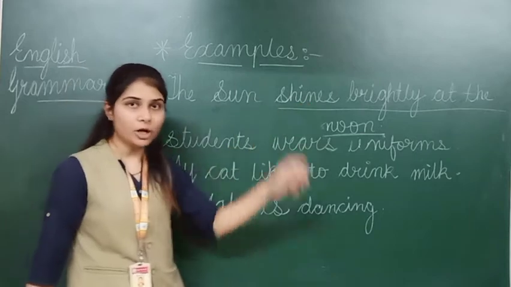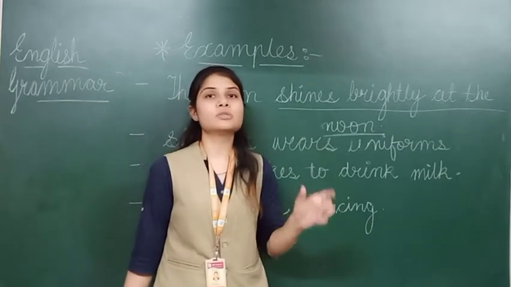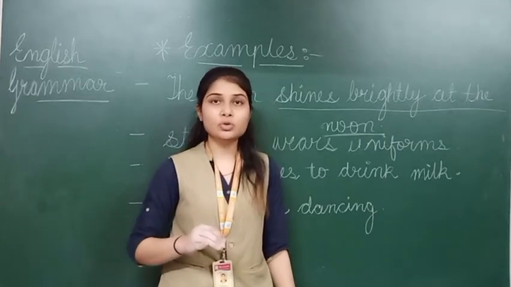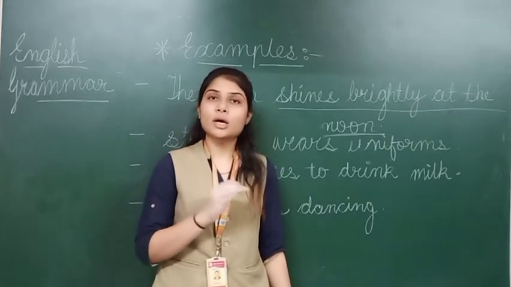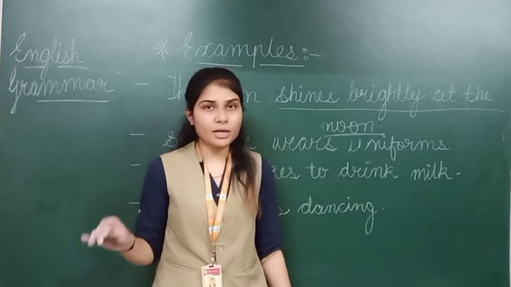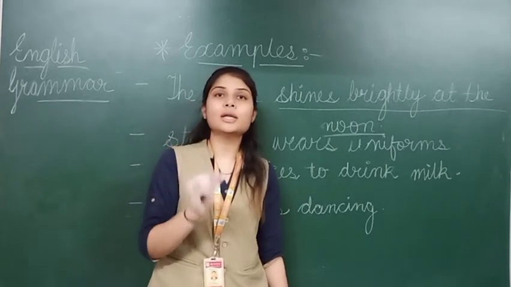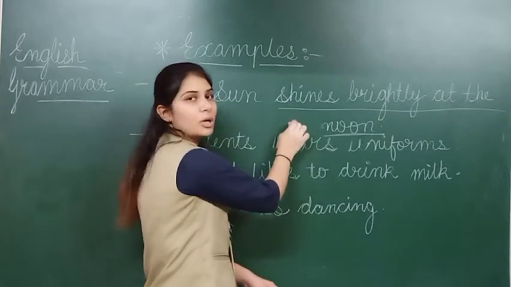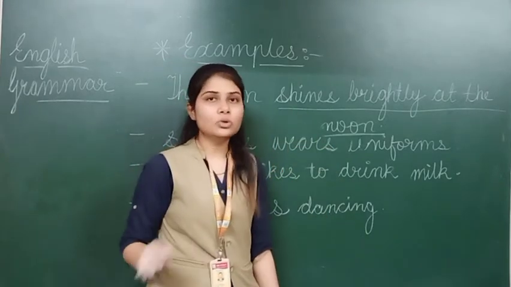Shines means that is the verb. So the verb also comes in the predicate part only. When an exercise is given to you, and you are supposed to underline the predicate part, you have to underline the word verb also, because the verb is also coming in the predicate part only.